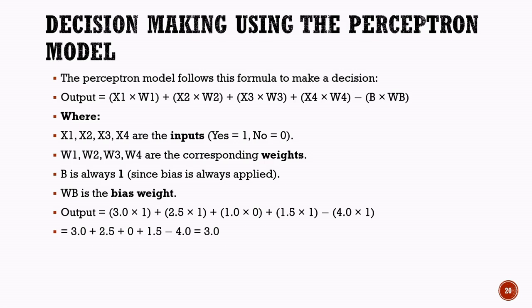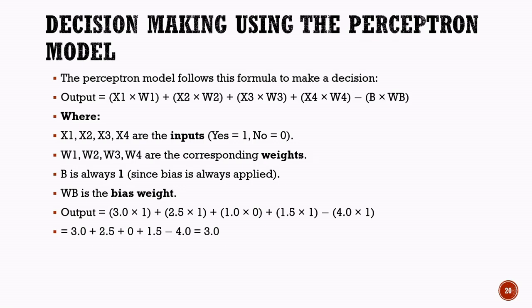w3 plus x4 multiplied by w4 minus b multiplied by wb. Here, x1, x2, x3, and x4 represent the input values. A value of 1 represents yes, while a value of 0 represents no. W1, W2, W3, and W4 are the weights assigned to the corresponding inputs. B represents the bias value, which is always 1, and WB represents the bias weight. For our scenario, we substitute the values into the formula.